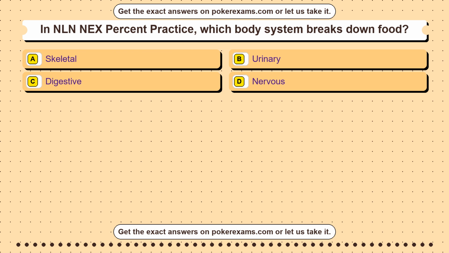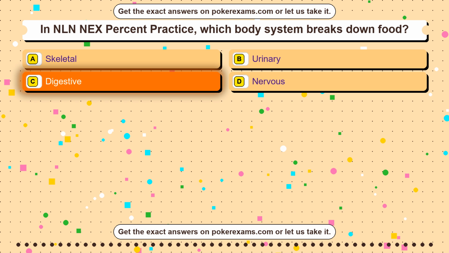Question 23. In GED online practice test, which value equals 5 superscript 2? Option A, 52. Option B, 7. Option C, 10. Option D, 25. The correct answer is option C.